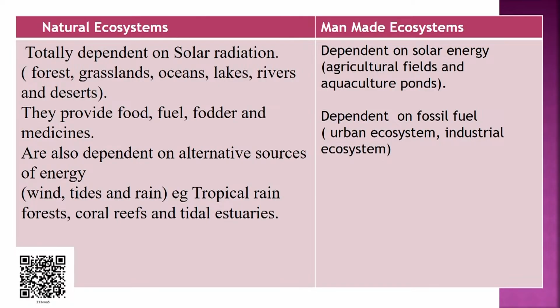Examples of the natural ecosystem are forest, coral reef, tidal estuaries. When we talk about man-made ecosystem, these ecosystems are dependent on fossil fuels. Examples of man-made ecosystems are urban ecosystem and industrial ecosystem and many others.